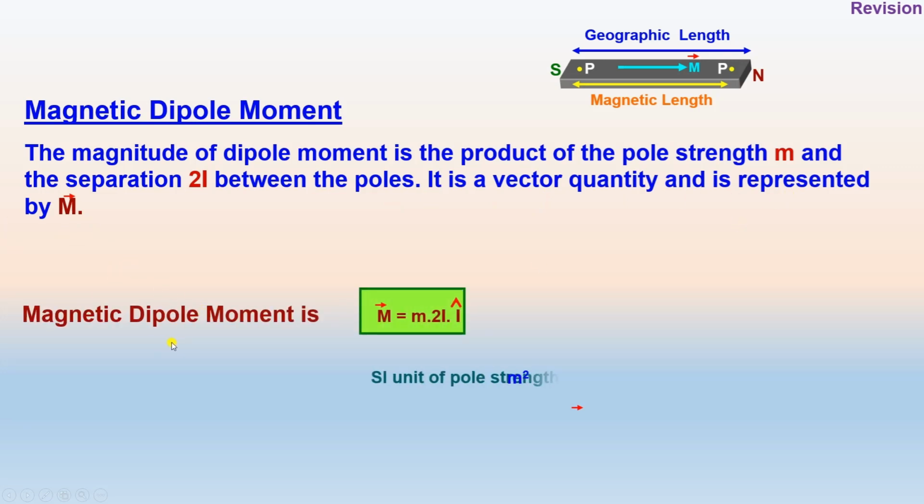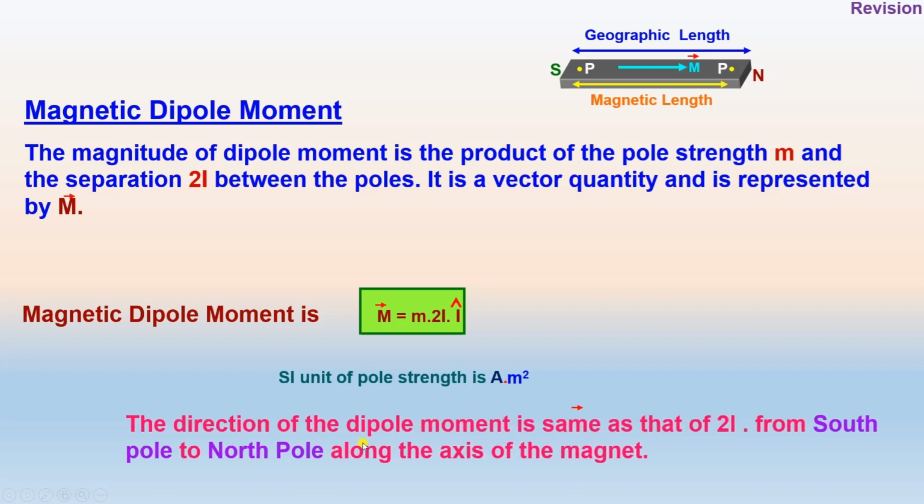The magnetic dipole moment is equal to pole strength multiplied by the length 2L, and its unit is ampere meter square. The direction of the dipole moment is the same as that of 2L, from the south pole to the north pole along the axis of the magnet.